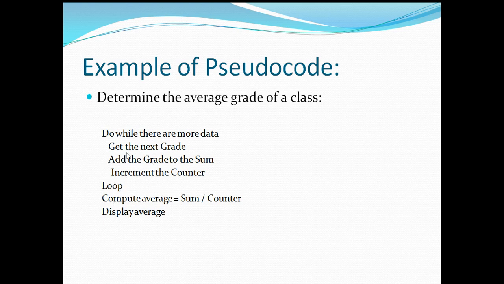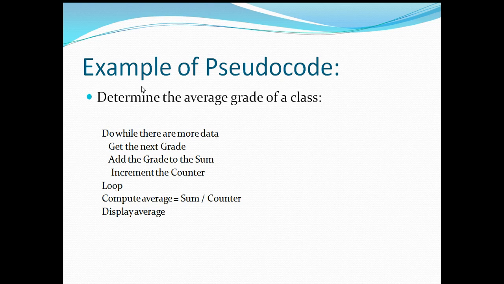So inside the loop, you get the next grade after checking whether the data exists or not, and then you add the grade to the pre-calculated sum, and then increment the counter, and you will check the counter inside the while condition, and then you will find the grade and also calculate the sum of your grades.